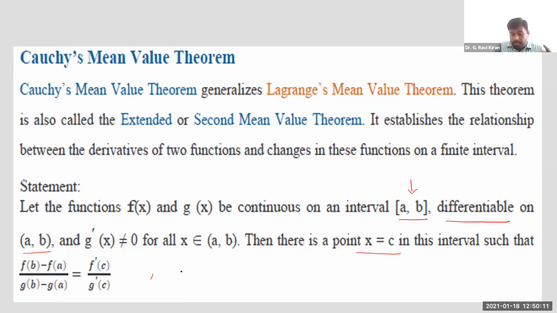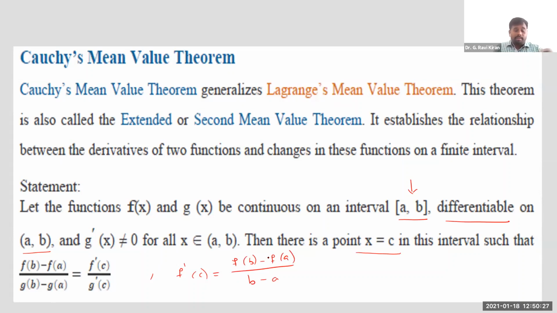In the case of one function, we have written it like this: f dash of c is equal to f of b minus f of a divided by b minus a. This is what we have written in the case of Lagrange's mean value theorem.